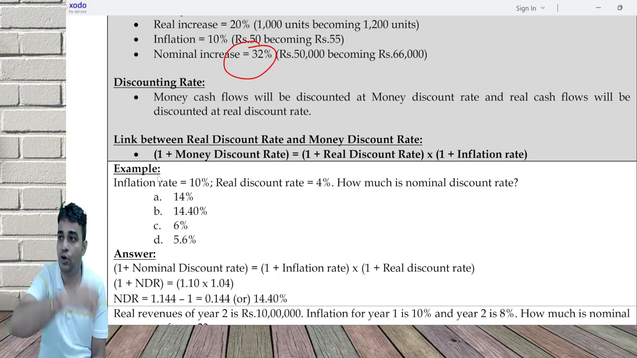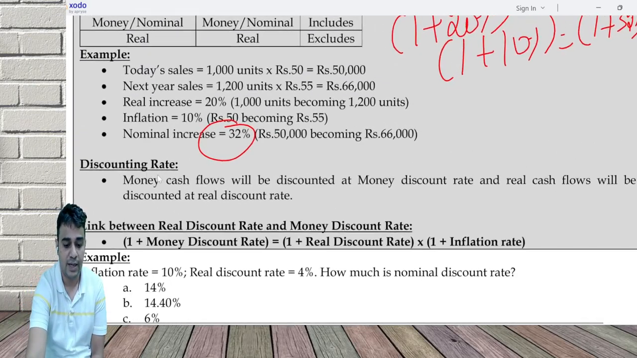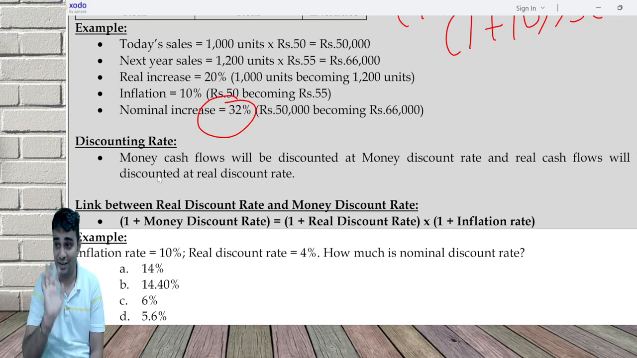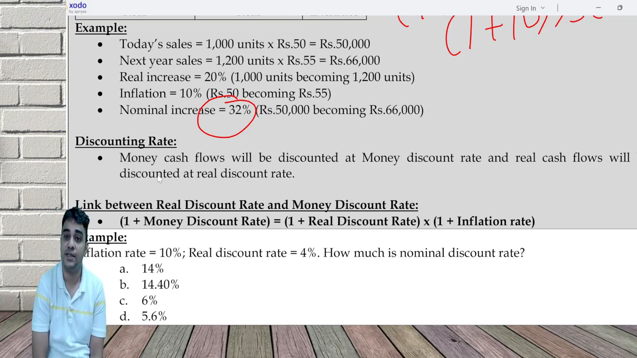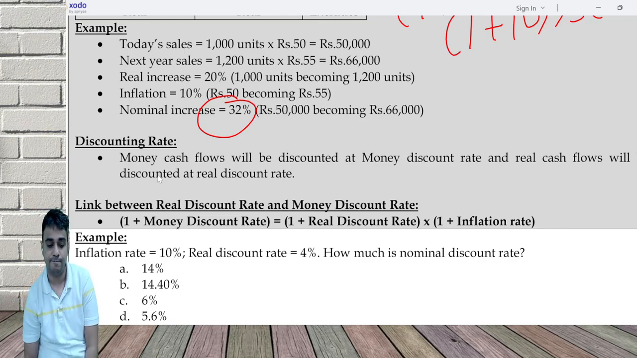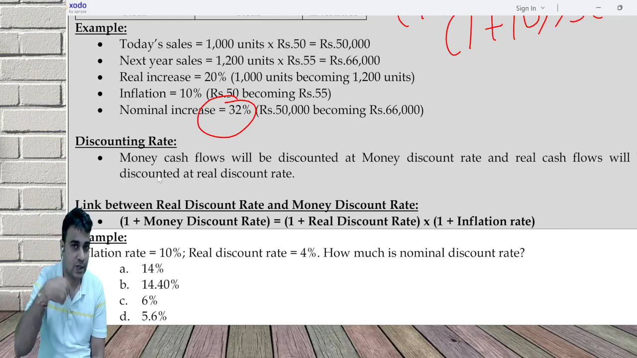Inflation plus the real rate is equal to money. Just add 1 on top of it. Can you give me the answer to this? No, that is discussion. That's not the real formula. Real answer is 1 plus MDR is equal to 1 plus IR into 1 plus real discount rate, which gives 14.4%. Again, I'm repeating, in loose discussion I can say MDR is equal to this.